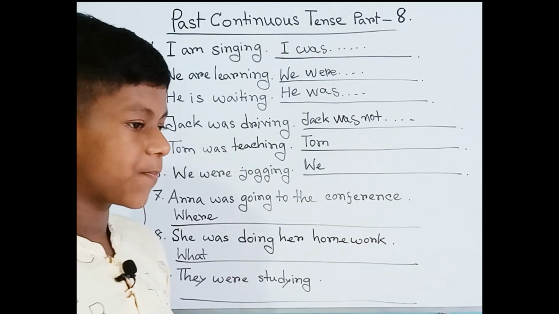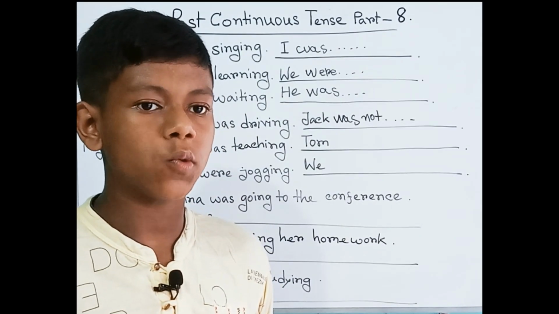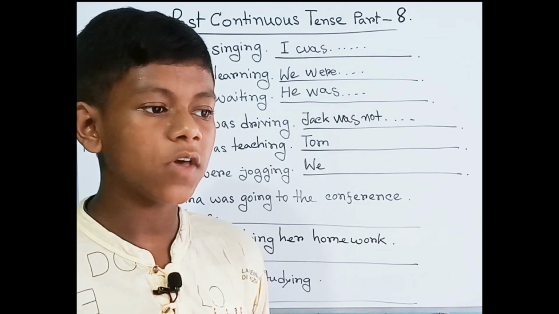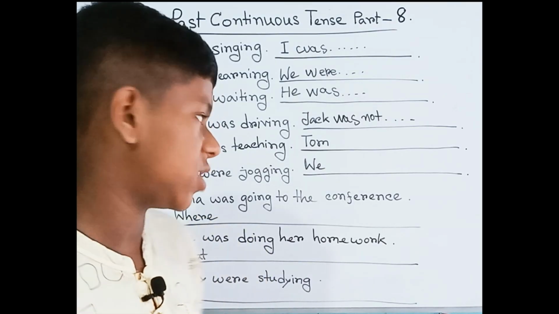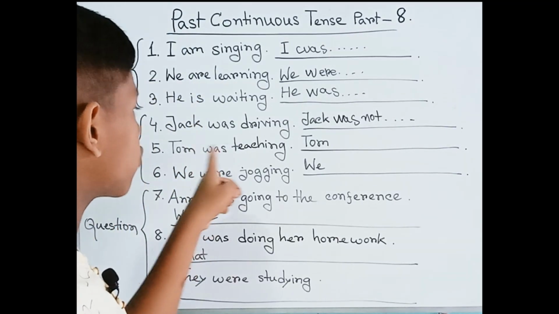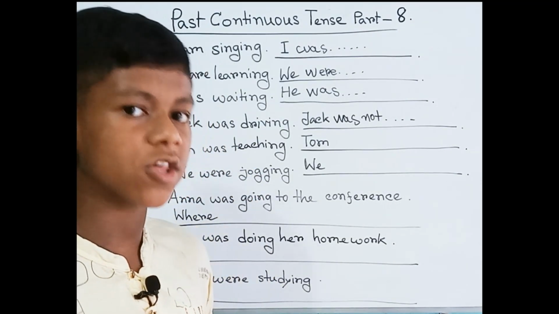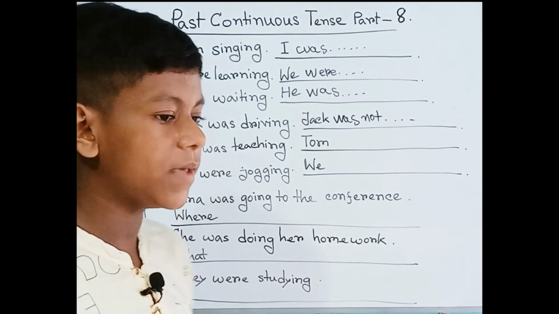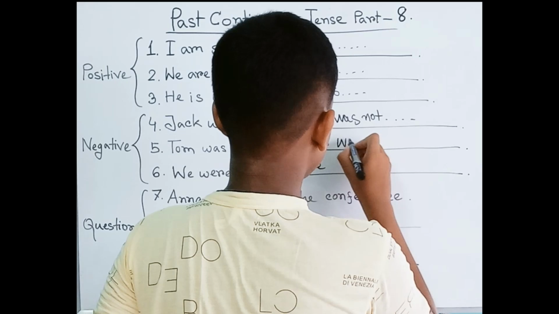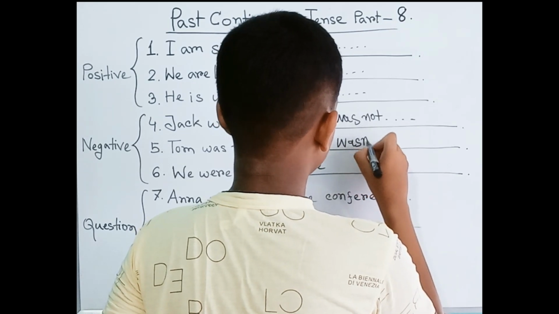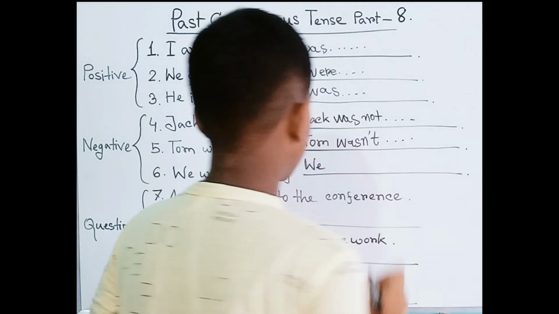Number 5 is here. Tom was teaching. From now, we will use the contraction form in negative. How can we make it into the negative by using the contraction? Tom wasn't teaching.